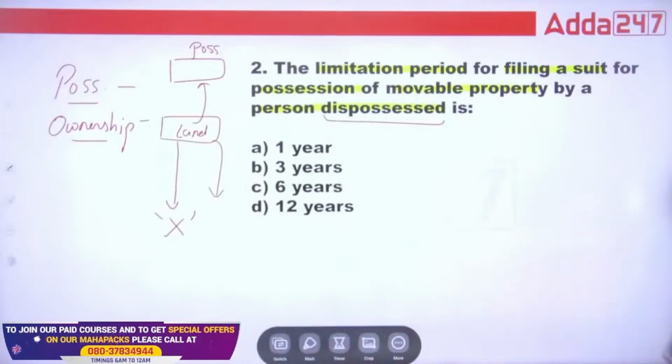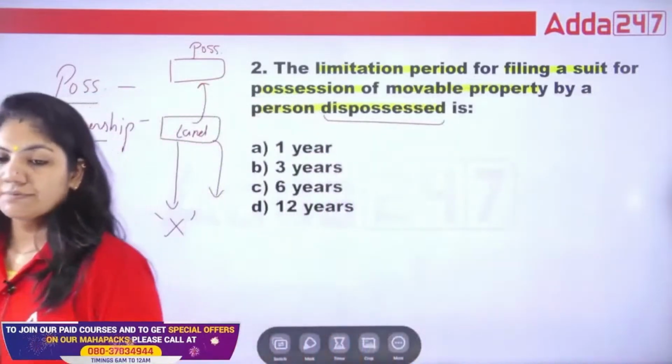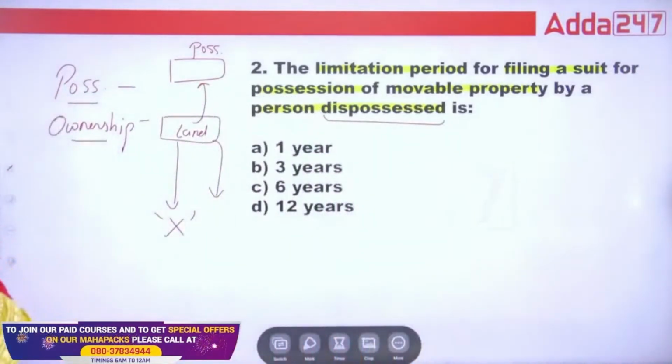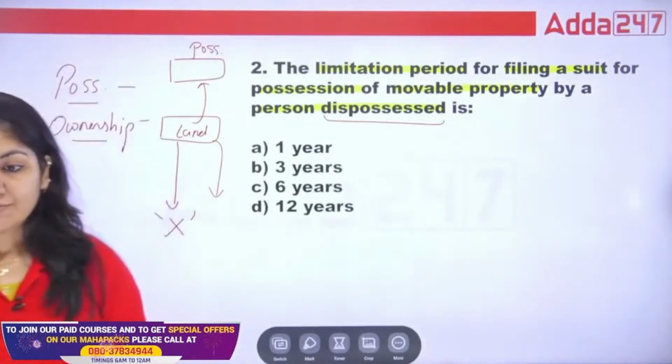What is the time limit in which I can file this? 1 year, 3 years, 6 years, 12 years. What is the right answer here?